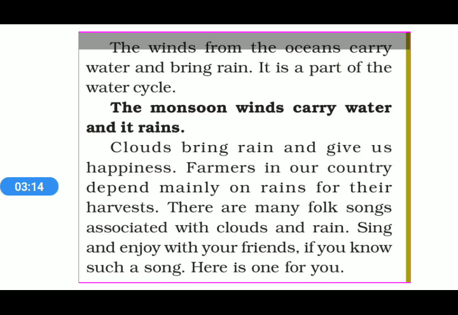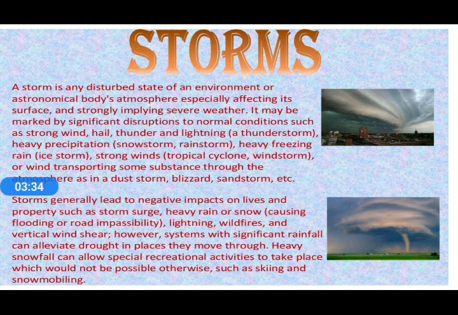Now, how this pressure difference creates other phenomena, we will also understand in this video. The very first phenomenon is known as a storm, and storms also have a variety of different forms. Storms.